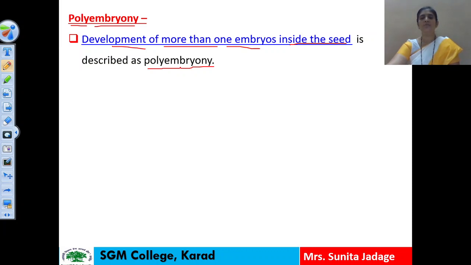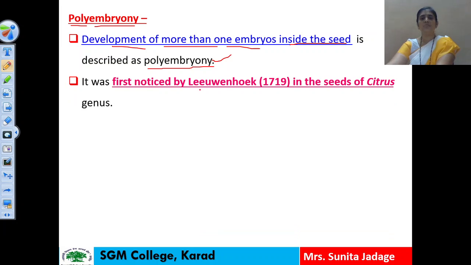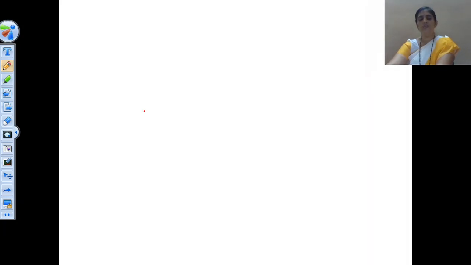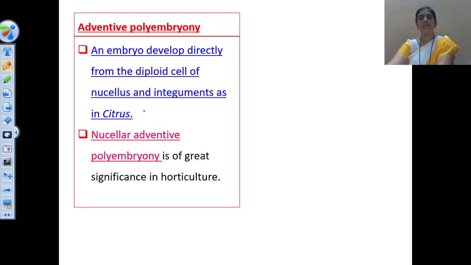Generally, one embryo is formed inside the seed, but if more than one embryo is formed, that is known as polyembryony. It was first noticed by Leeuwenhoek in 1719 in the seeds of the Citrus genus. So in 1719 Leeuwenhoek first noticed the formation of more than one embryo in the seed of citrus, and that term given is polyembryony. Now polyembryony also has two types. The first type is known as adventive polyembryony, and the second type is known as cleavage polyembryony.